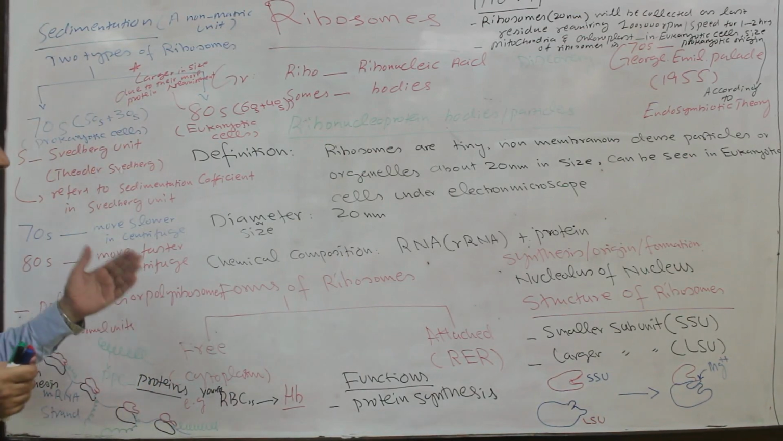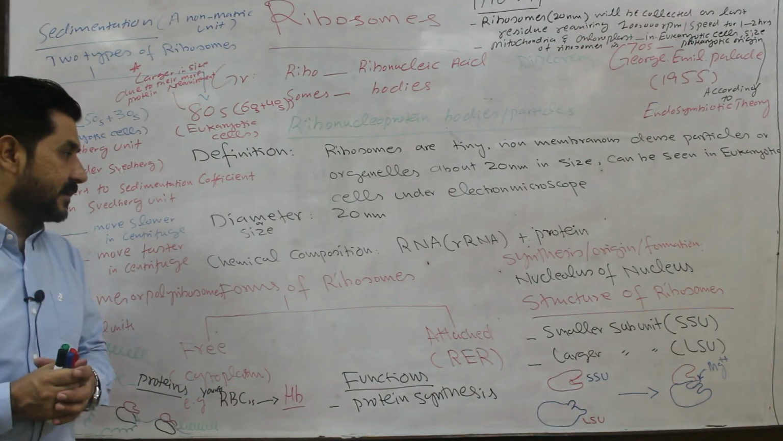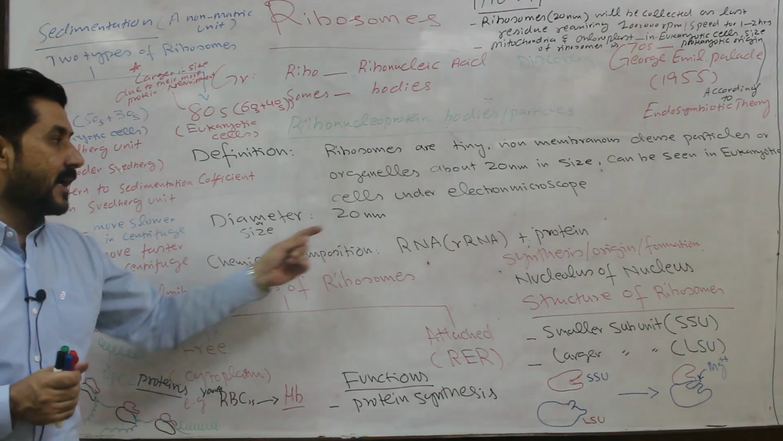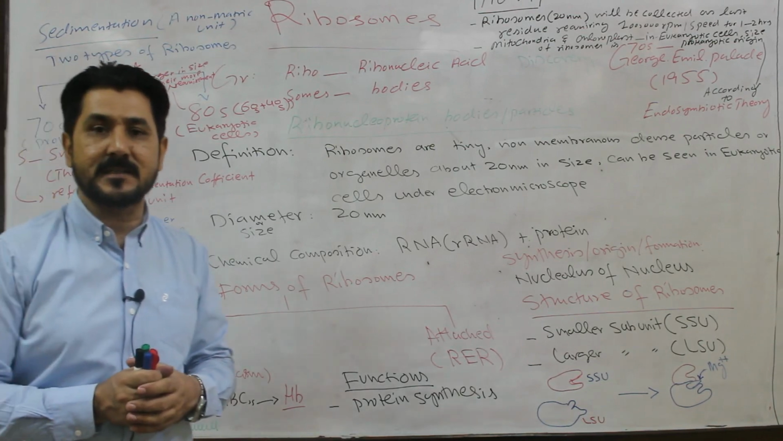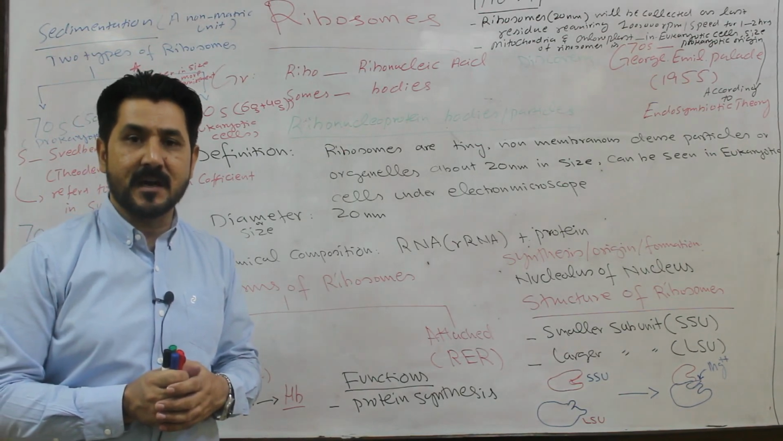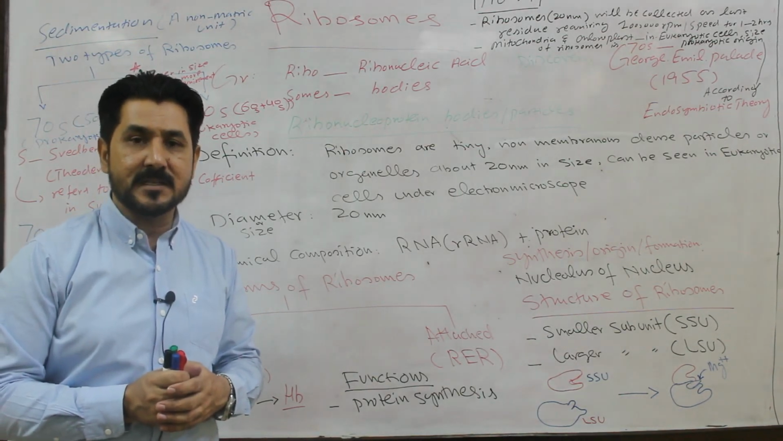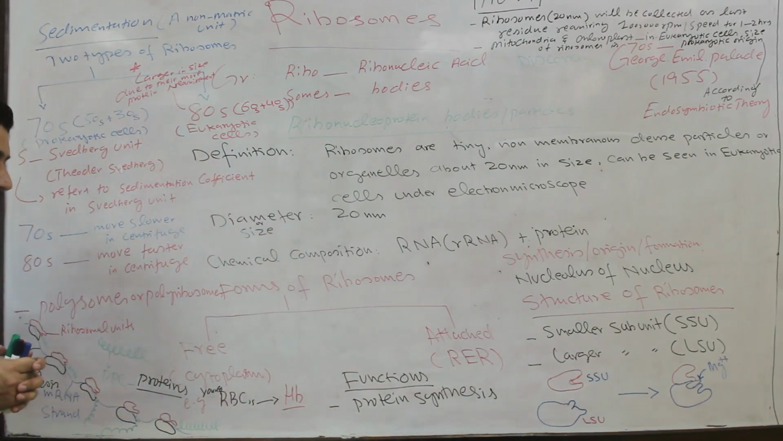Now, what are the other characteristics of the ribosome? If we see its diameter or size, they are 20 nanometers in diameter. It means that they are the smallest organelles of the living cell, both prokaryotic and eukaryotic.